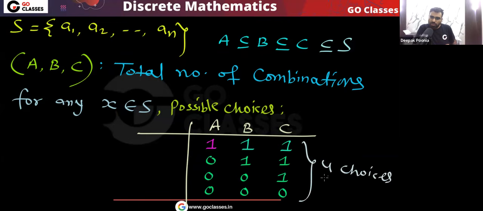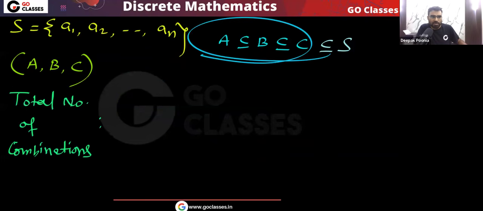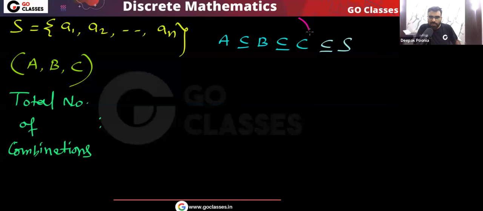These are the four choices for each element belonging to set S. Very simple. Okay, only these are the valid choices. That's it. Because A must be subset of B, B must be subset of C. So that's it. So every element has four choices. So what will be the total number of this type of combination A comma B comma C, where A is subset of B, B is subset of C, and all of them are subset of S?